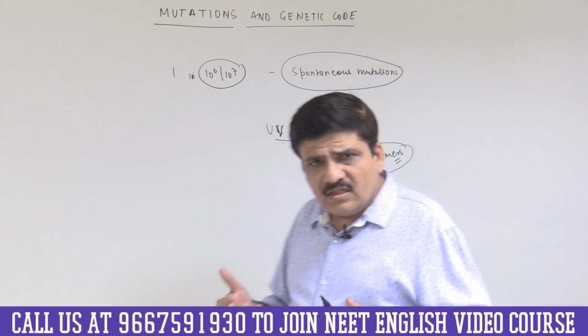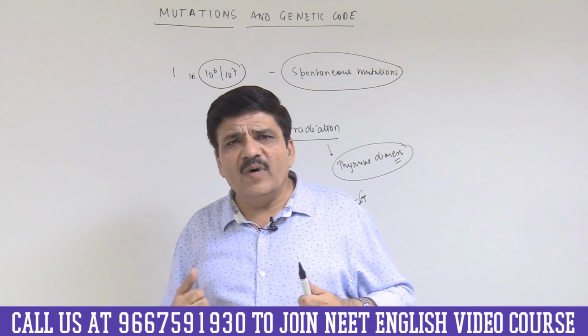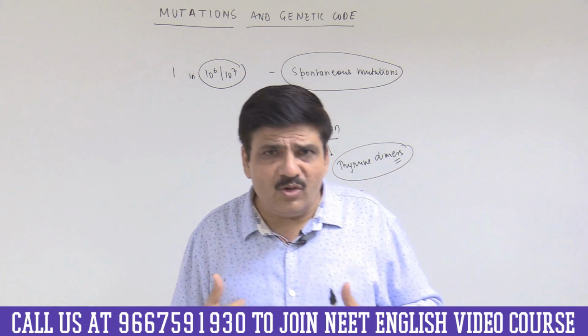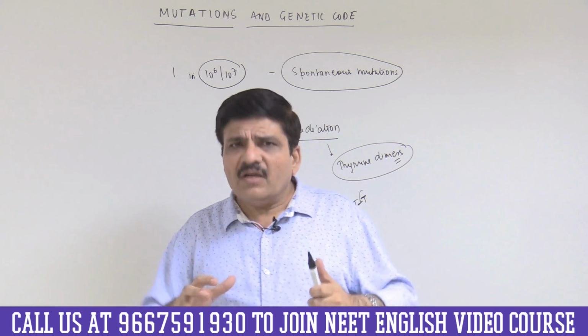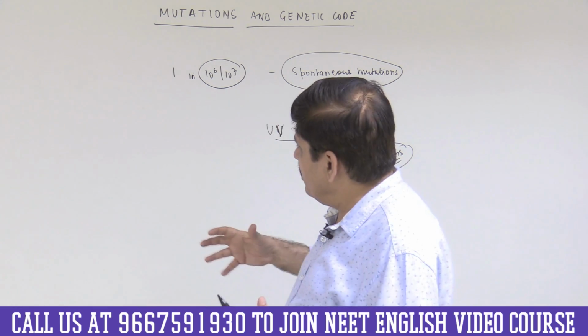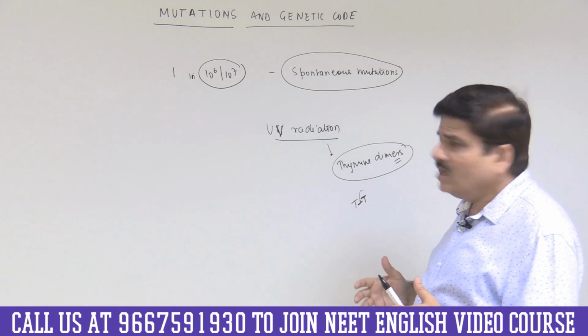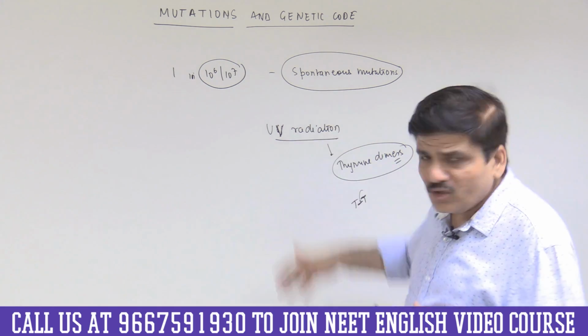Sometimes a virus can deliver some mobile genetic element, for example, and then it may lead to generation of a mutation. There are so many causes, but this is the broad picture that we are looking at: there may be spontaneous mutation, and there will be some mutagens that will actually cause mutation.